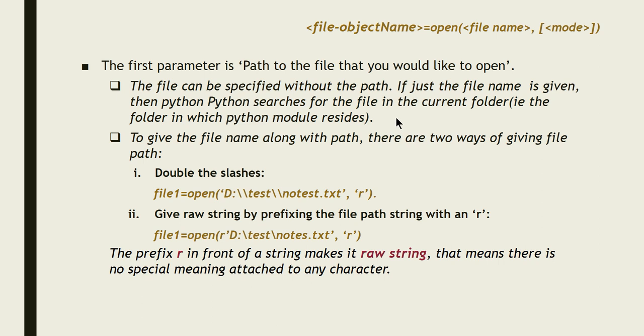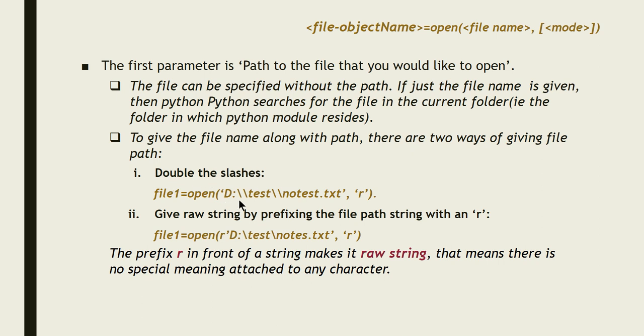It is not every time that I can have the file and the program in the same place. You can have it in some other place also. Your files may reside anywhere in your computer. So you just have to give the proper path. To give the file name along with the path, there are two ways of giving the file path. The first one is double the slashes.